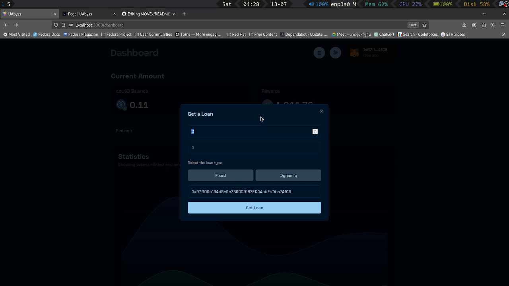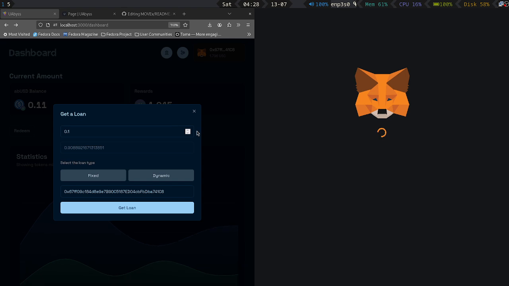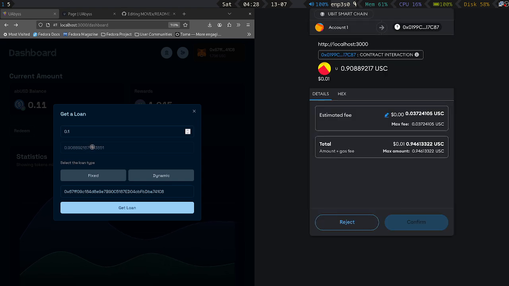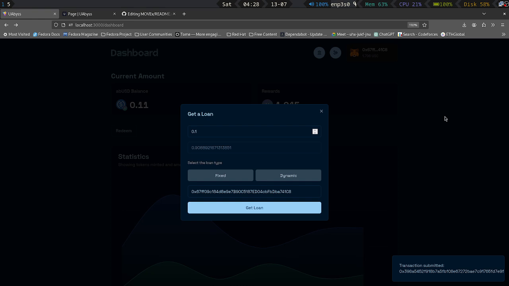So I'll put in some amount, let's say 0.1, and that gives me 0.9, and I can choose my loan type, fixed or dynamic. Let it be dynamic. So I'll click get loan, and MetaMask pops up asking me to transfer this much amount of Ubit as collateral to the protocol which manages the stablecoin. So I'll transfer this amount of USC, and voila, the transaction is submitted.